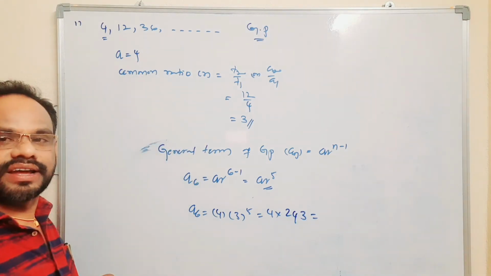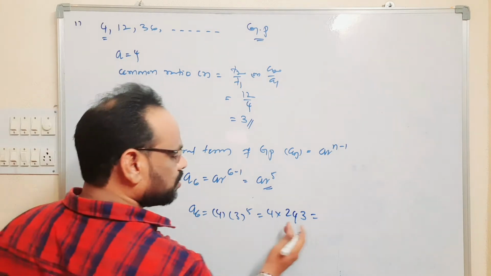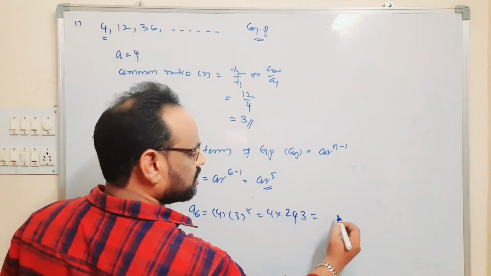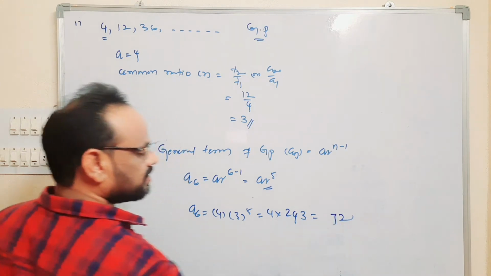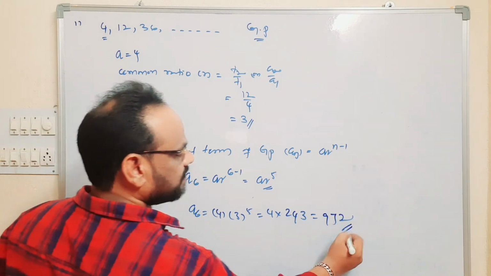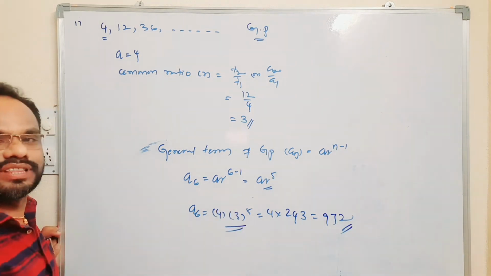3 3s are 9, 9 3s are 27, 27 3s are 81, 81 3s are 243. So 4 into 243: 4 3s are 12, 4 4s are 16, 1 7, and 4 2s are 8, 1 9, so 972 is the sixth term, or leave it here as 4 into 3 power 5.